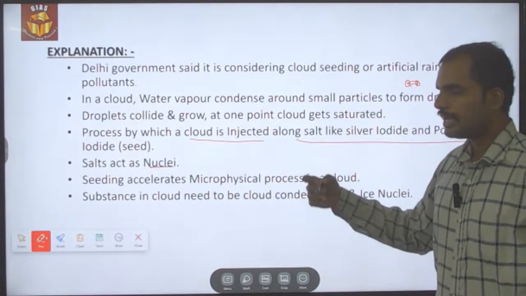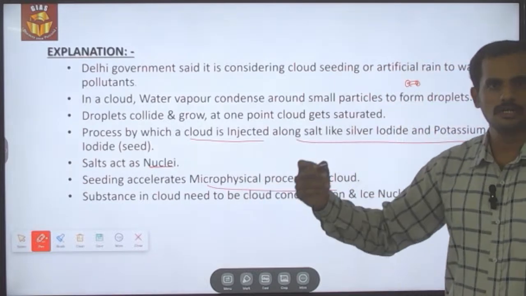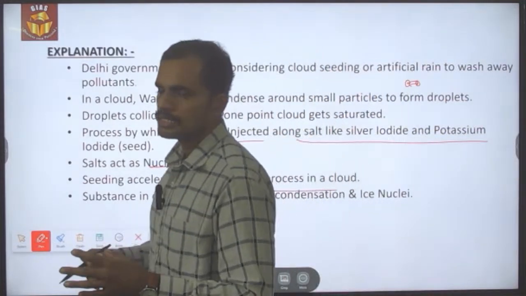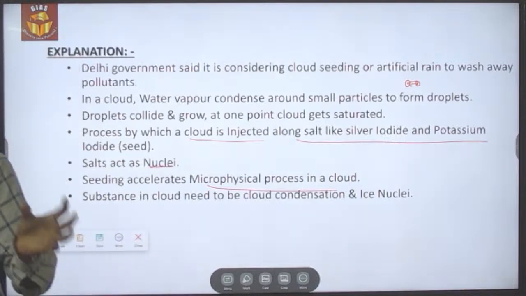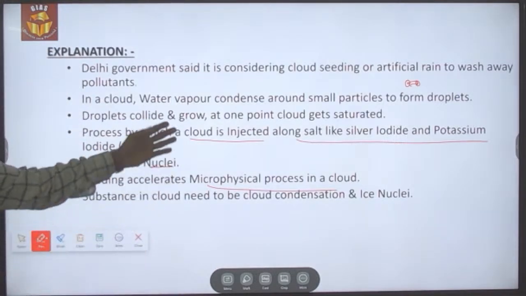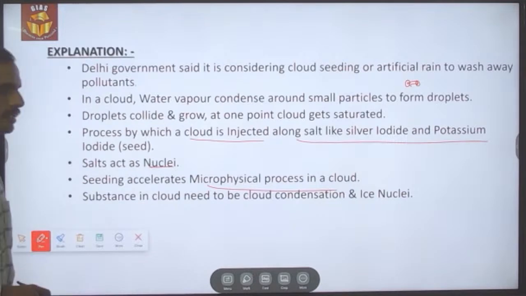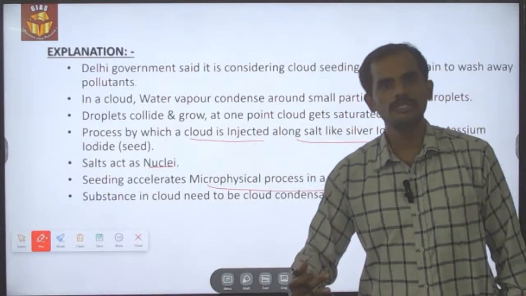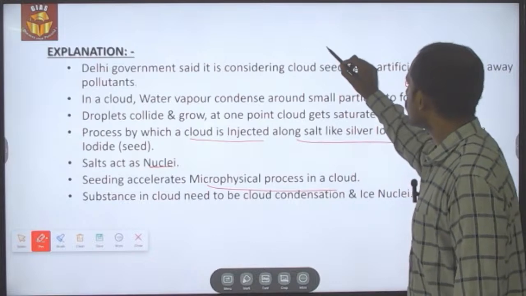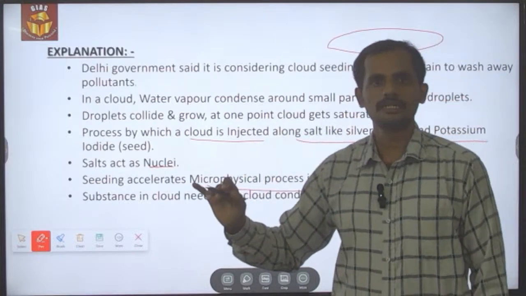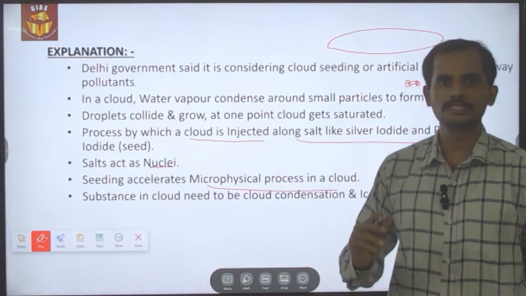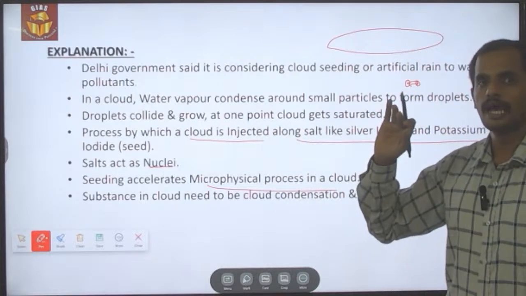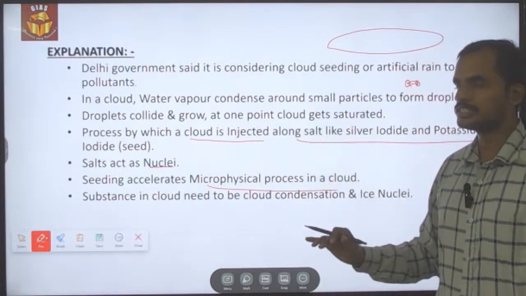So this seeding technique will accelerate the microphysical process, that is the atmospheric process involved in making small moisture droplets into huge rainfall. It will be accelerated by this cloud seeding technique. Previously it was implemented in India during the monsoon as well as pre-monsoon time. Usually during the monsoon and pre-monsoon time, the clouds will be already present and will contain some amount of moisture, but it is going to be tried for the first time in the winter season, where there will be an absence of cloud and also a lack of moisture.